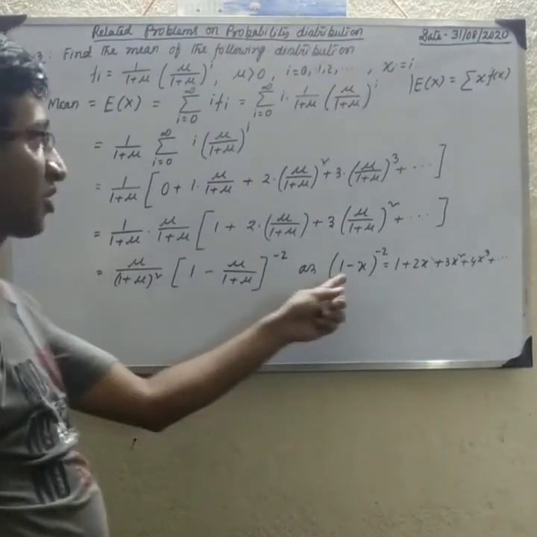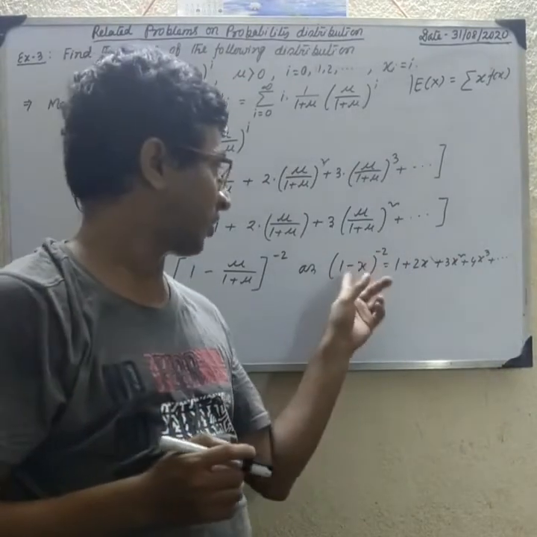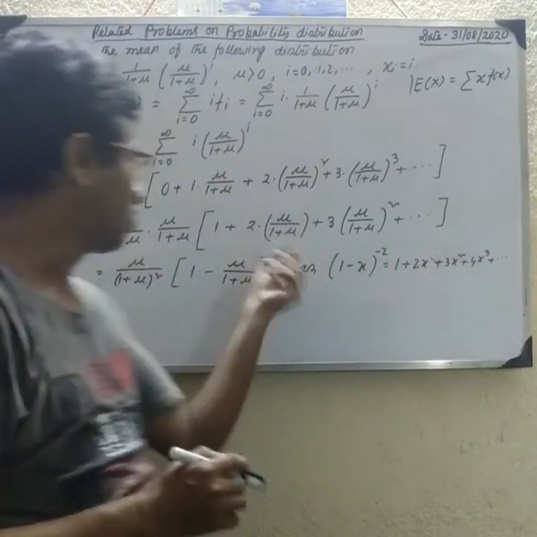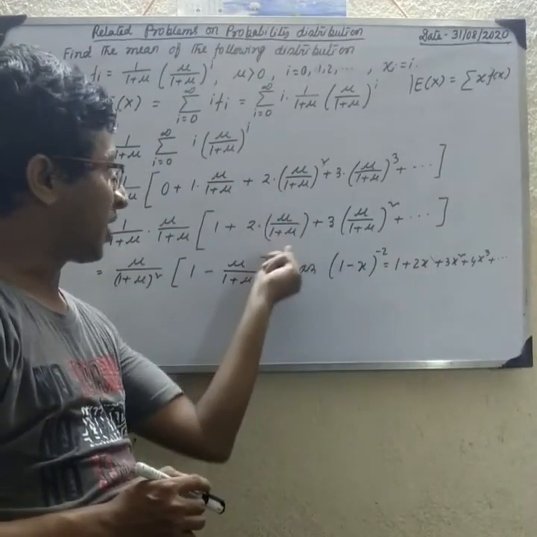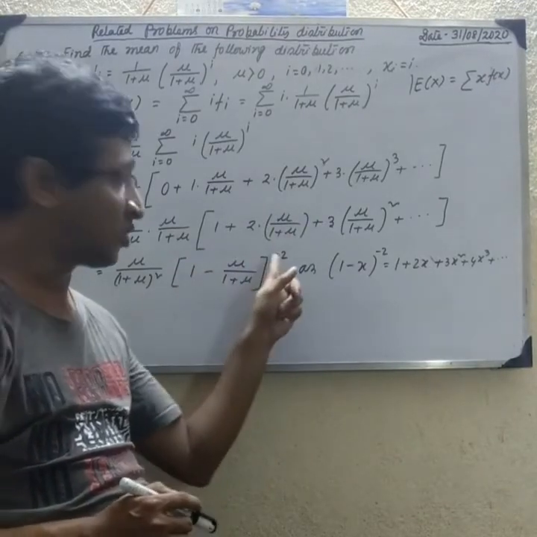This is the formula from the negative binomial theorem. So if we put mu by 1 plus mu equal to x, then this is 1 minus mu by 1 plus mu whole to the power minus 2.